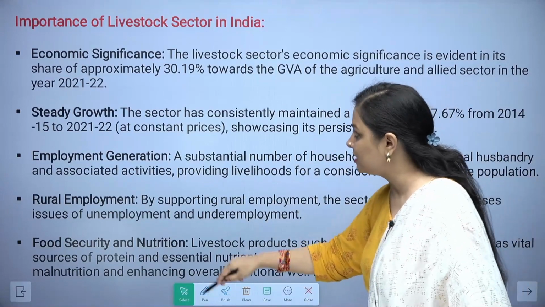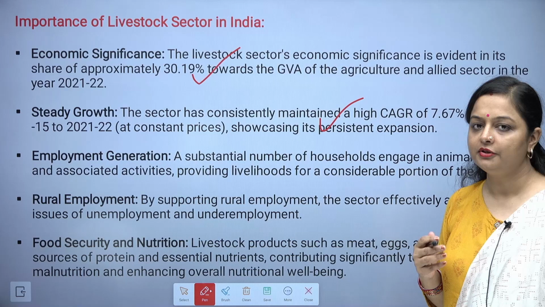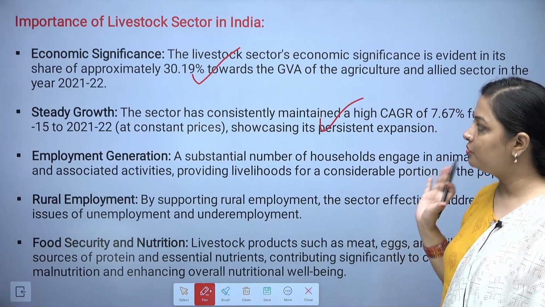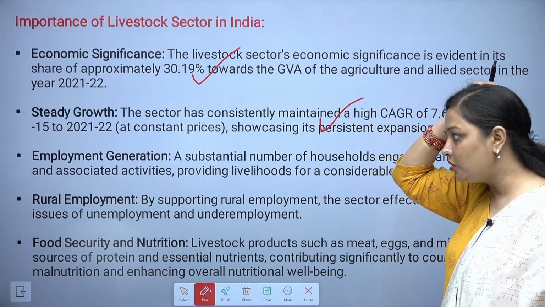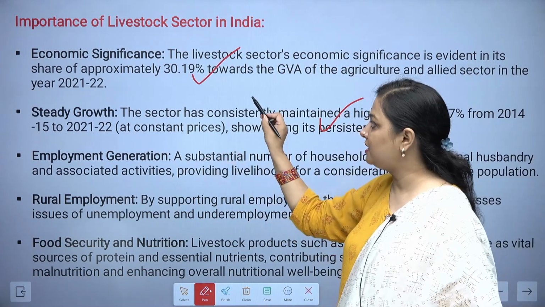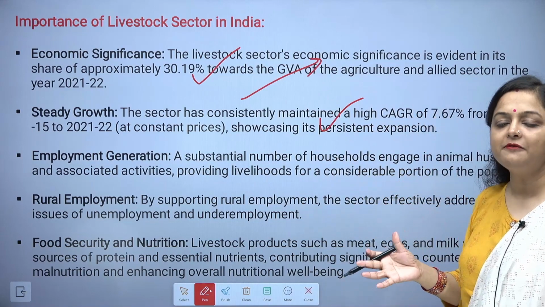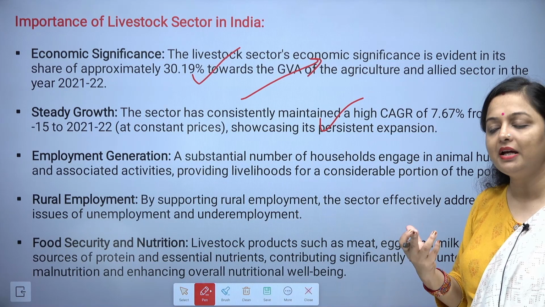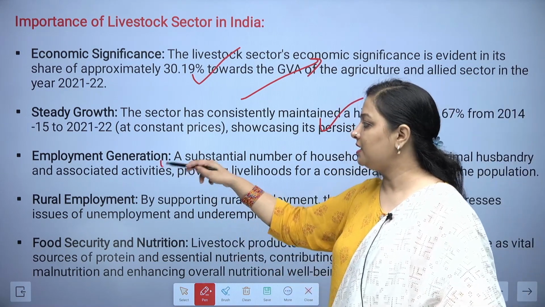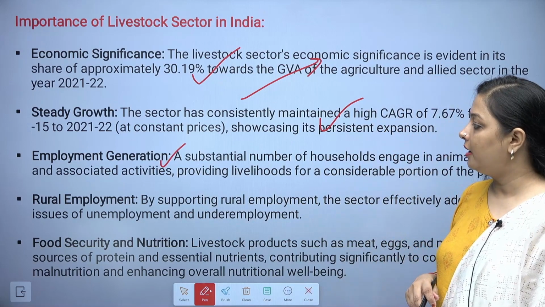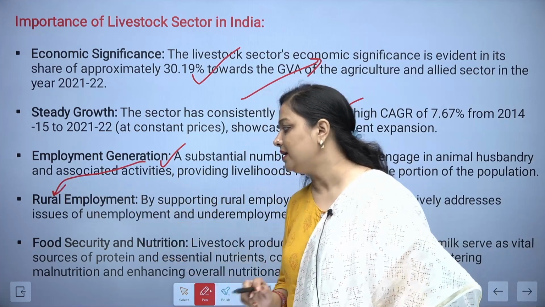Economic significance, we just discussed this. Steady growth is also a good thing for this particular sector as well as for the economy. Employment generation: definitely when there is steady growth in any field, people move towards that field in order to gain employment, in order to work there. So it is going to generate employment opportunities, specifically in rural areas.